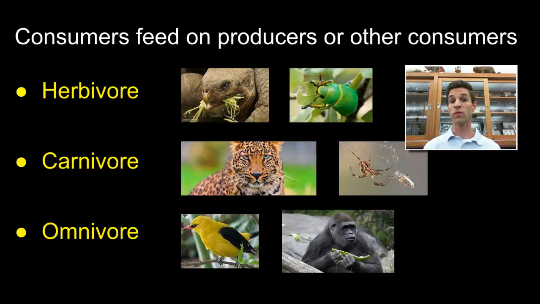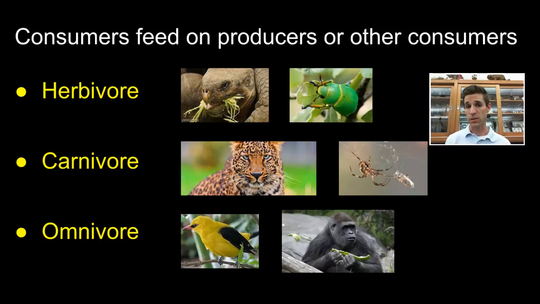Now, we can also have omnivores, and I think you know this term as well. For example, the bird and the gorilla here are omnivores. They're eating both plants and animals. For example, the gorilla periodically eats insects that it finds in the forest. Same thing with the bird. The bird is going to eat seeds and other pieces of the plants in its environment, but it's also going to eat insects and maybe some worms and things like that from the environment. So it's eating animals and it's eating plant material in the ecosystem.